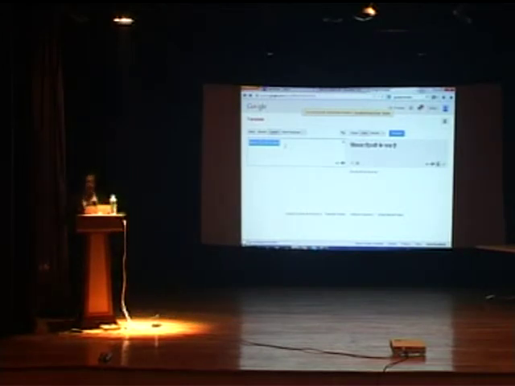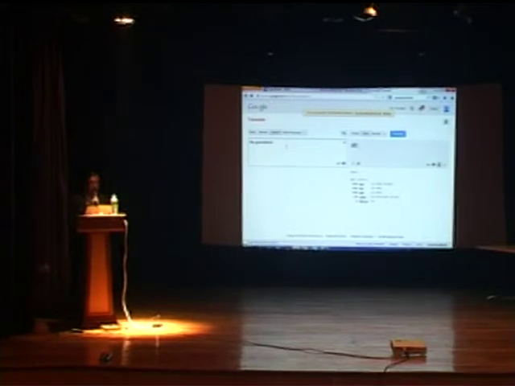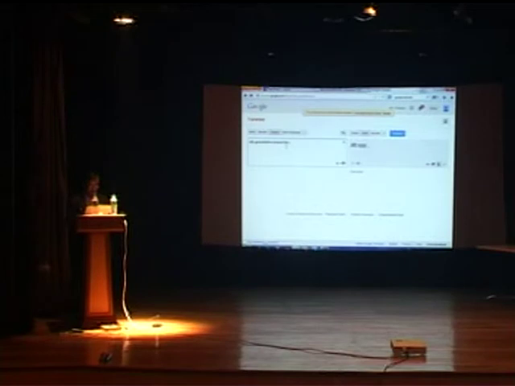So look at this sentence. Is it good practice?